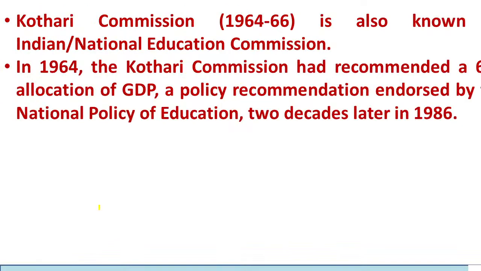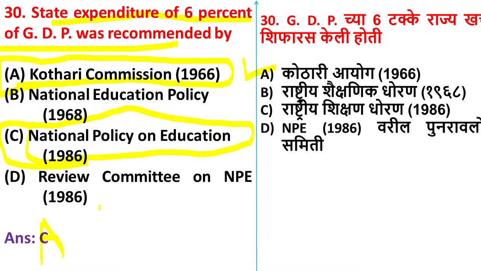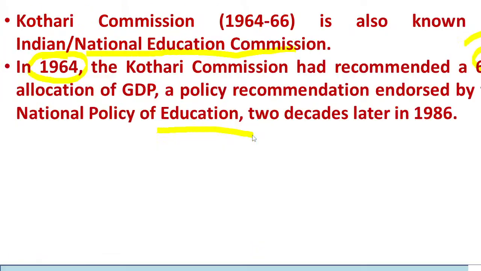Kothari Commission is also known as the National Education Commission, and in 1964 the Kothari Commission recommended that 6% of the GDP has to be spent on education. So option A, Kothari Commission, is the correct answer. This is about today's session.